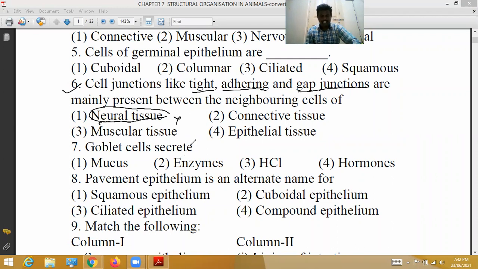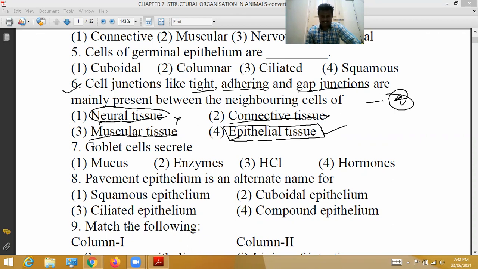Neighboring cells are not connected in connective tissue or muscular tissue. So for the sixth question, the correct option is epithelial tissue. Epithelial cells are held together by specialized intercellular junctions, which serve as structural and functional links between the cells. So the correct option is fourth.